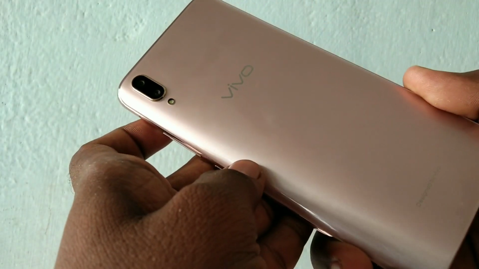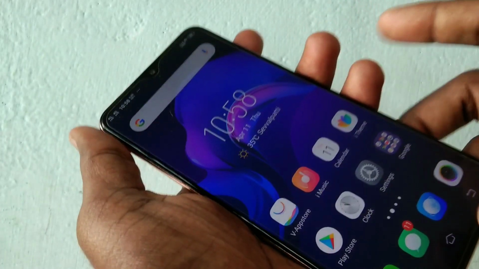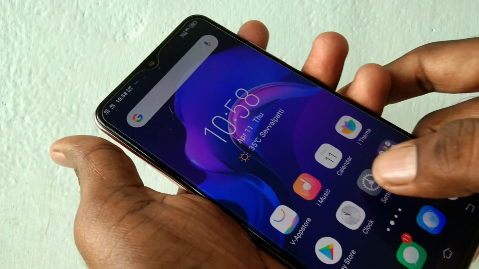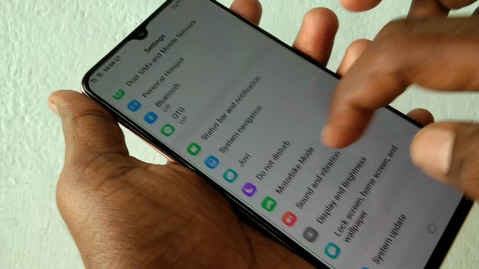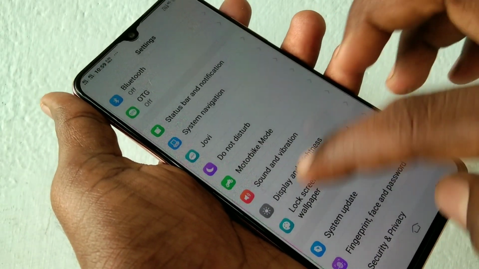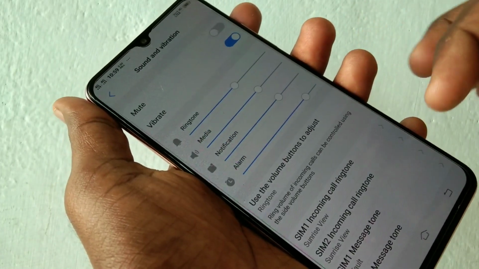This is Vivo V11 Pro smartphone. In this video, we will learn how you can set ringtone in Vivo V11 Pro smartphone. First, go to the settings in your phone and click on sound and vibration. Just click on sound and vibration here.